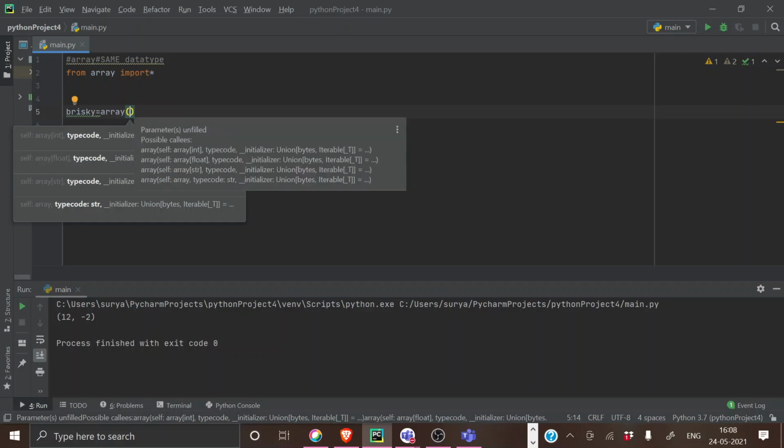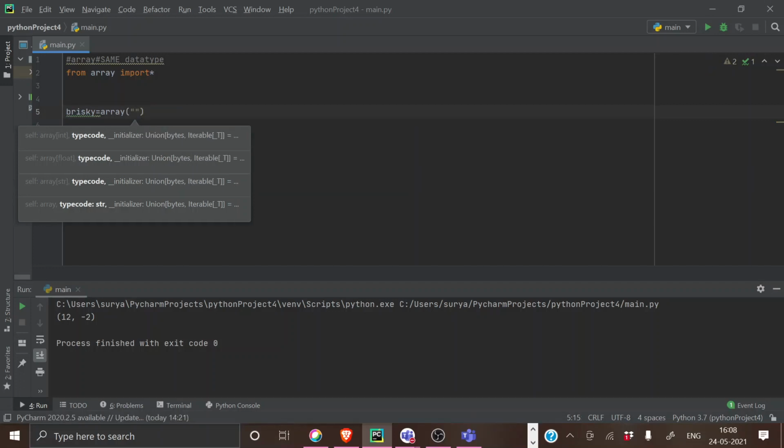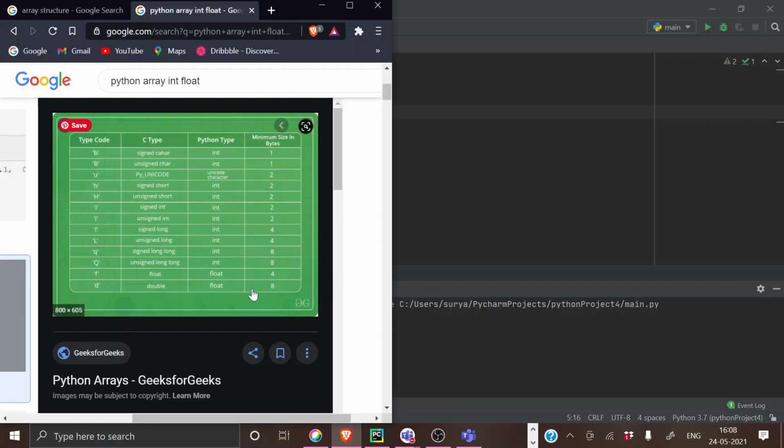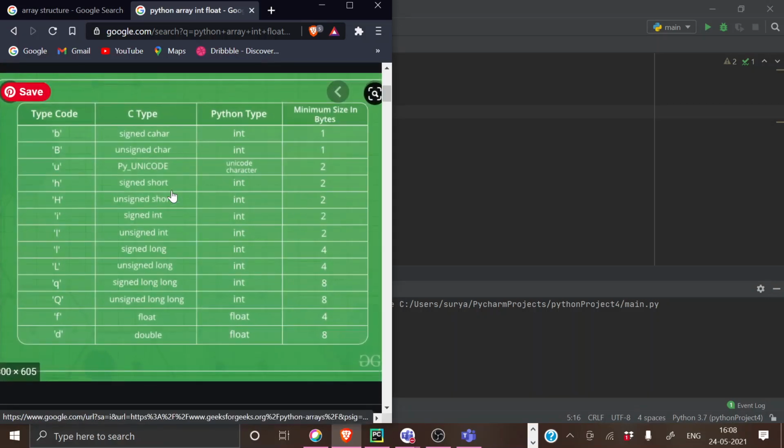So array. The first thing you have to introduce is which data type it holds inside it. Like I'm using I. I means integers. You may ask what are the other letters for other data types. See, this is the whole list. Able to see it, right? B, capital B, U, H, capital H. My screen is visible, right? Yes. See, the small b is signed character, and this capital B is unsigned character, and this U is